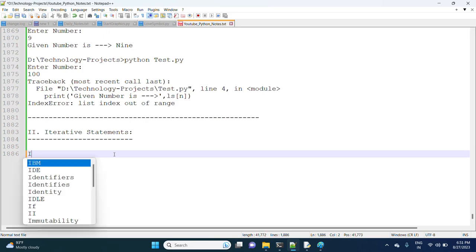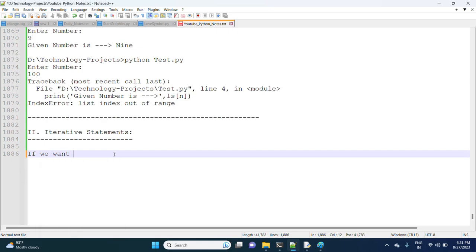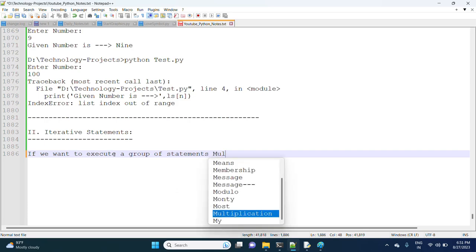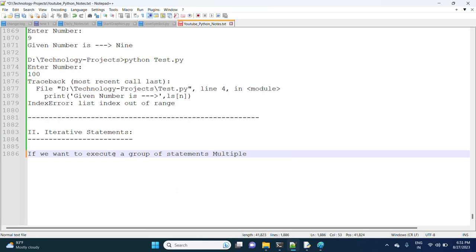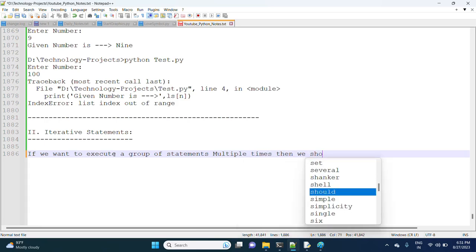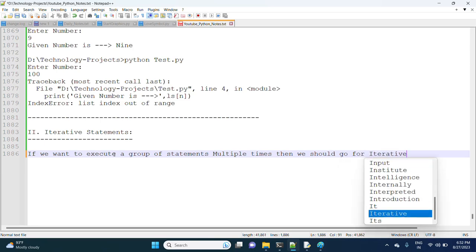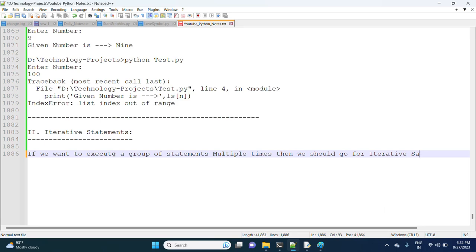The purpose of iterative statements: if we want to execute a group of statements multiple times, then we should go for iterative statements. Python supports two types of iterative statements.